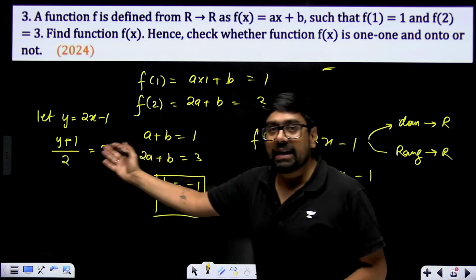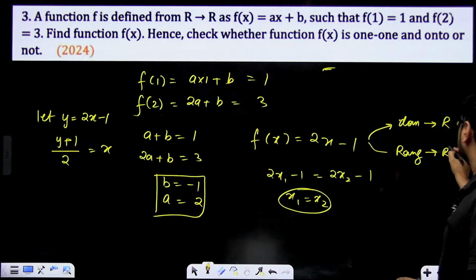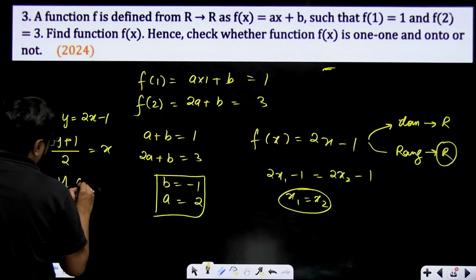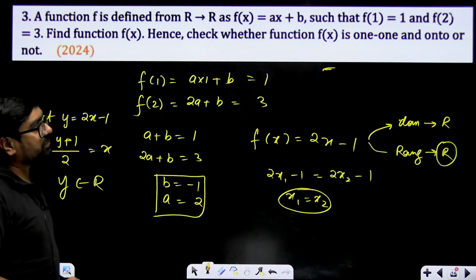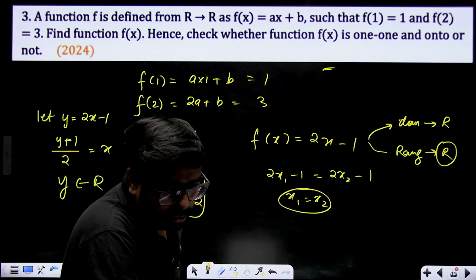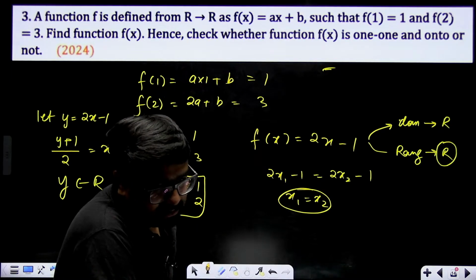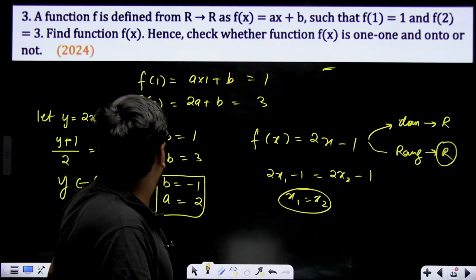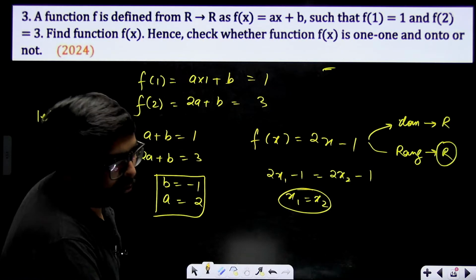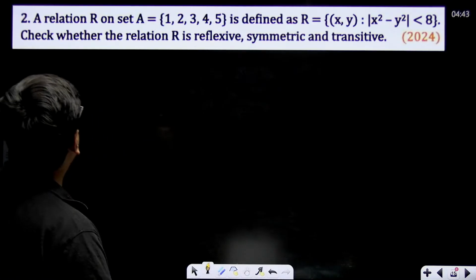That means range is equal to codomain. This is our codomain, and y also belongs to the real numbers. That means our range is equal to codomain, and hence there is no problem. So this is one-one as well as onto both.